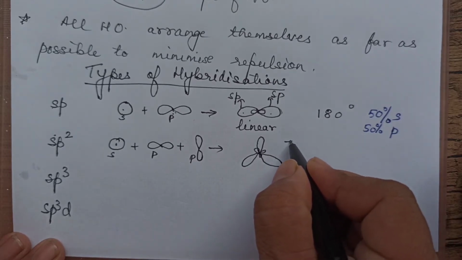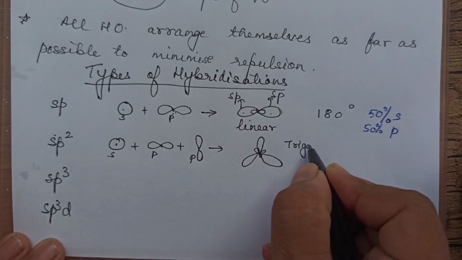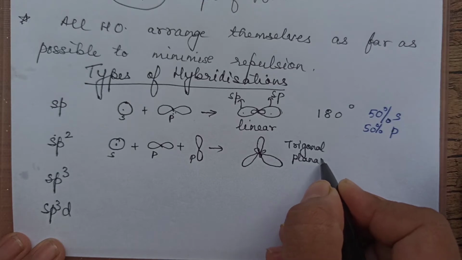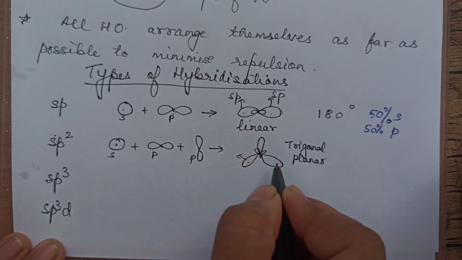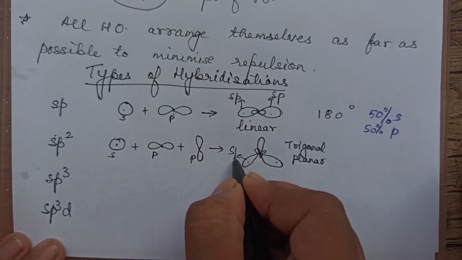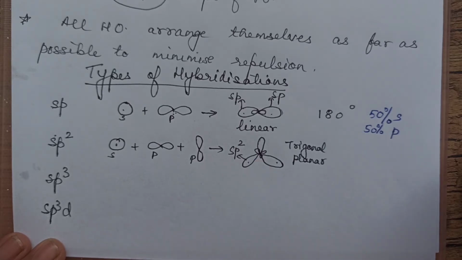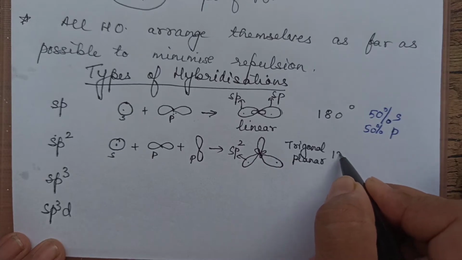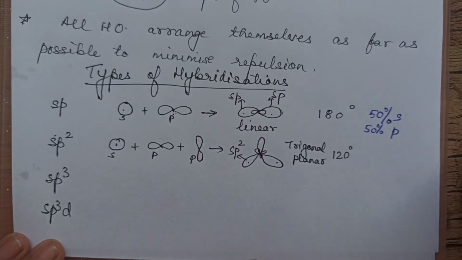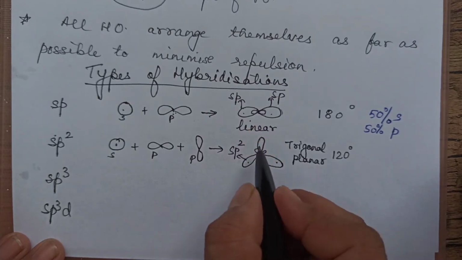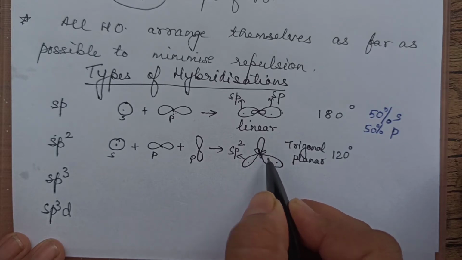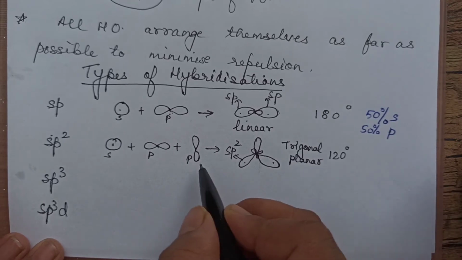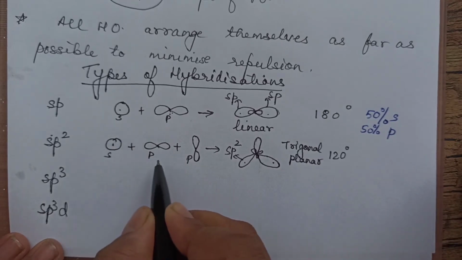What is this shape, children? This is trigonal planar. There are three orbitals, and each hybrid orbital is now called an sp2 hybrid orbital. The arrangement is trigonal planar, and the angle between two hybrid orbitals is 120 degrees.